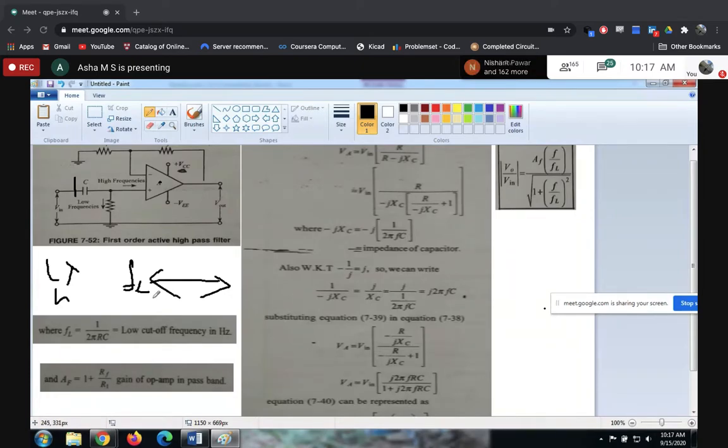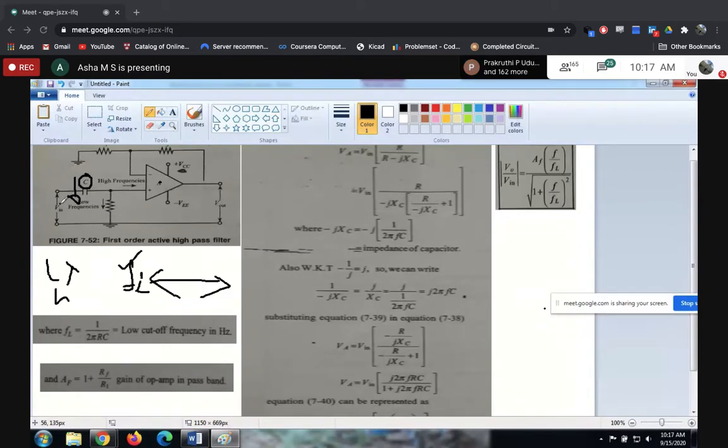Got it? The customer will give me this cutoff frequency. It's a requirement. So depending on this FL, I will choose my C value, the value of this capacitor. As and when the input reaches this FL, the reactance offered by this capacitor would have decreased. That's how I have designed my circuit. Are you getting this?